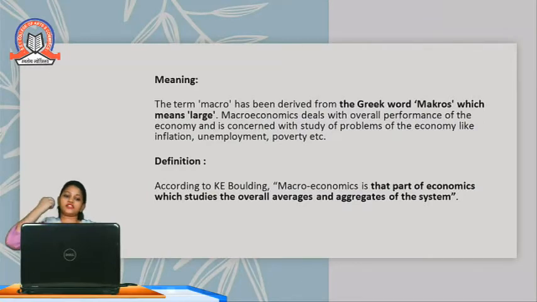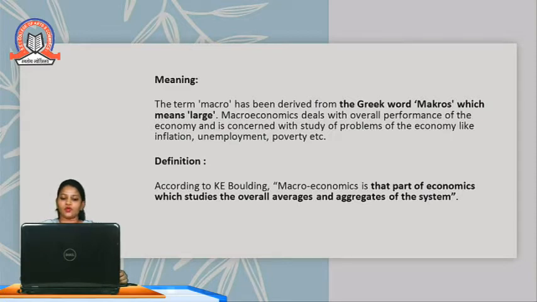Now, what is the meaning and definition of macroeconomics? The term macro has been derived from the Greek word meaning large. Macroeconomics deals with the overall performance of the economy and is concerned with the study of problems of the economy like inflation, unemployment and poverty, etc. It means macroeconomics not only studies the overall system, it also finds solutions to problems like inflation, unemployment, poverty, etc.